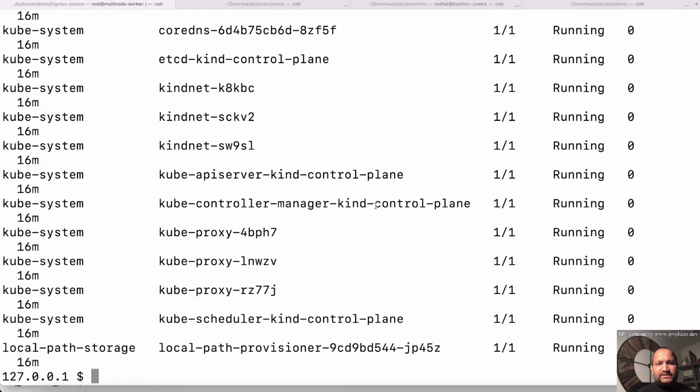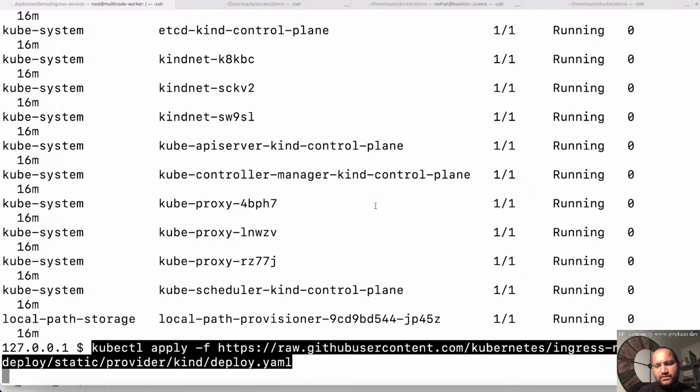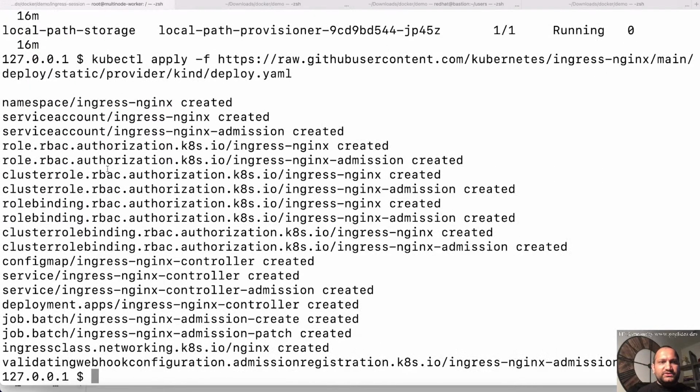There are a lot of definitions or objects in this deployment here. You can see I have just created the namespace ingress-nginx. I have created service accounts for this one, and for the nginx and admission controller. There are RBAC rules for that one. We have also created cluster roles, cluster role bindings, and there is a config map. We have also created a service object for this ingress controller, and then we have deployment objects, jobs, and other stuff, right? So let's see if the controller is properly working or not.